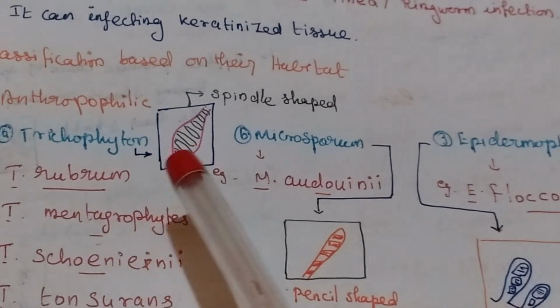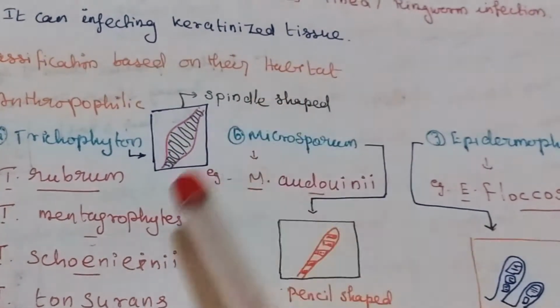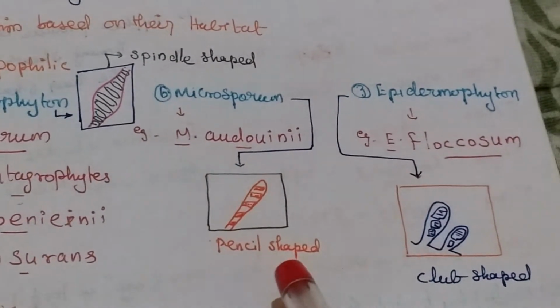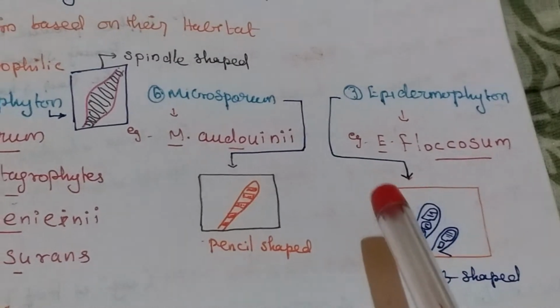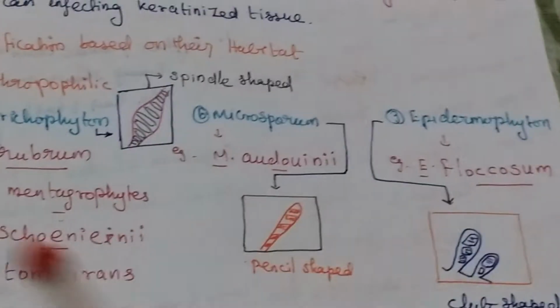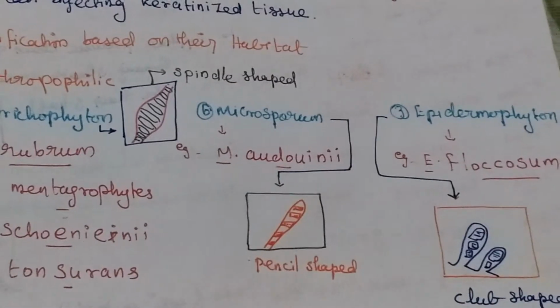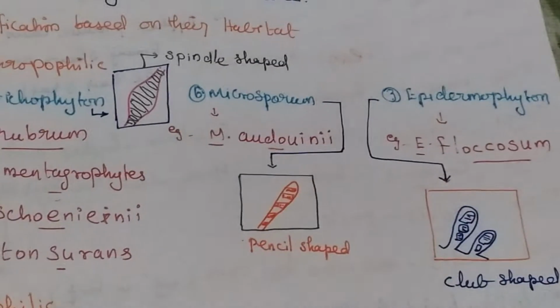Trichophyton has a spindle shaped structure. Second one is Microsporum, this one is pencil shaped. Third one is Epidermophyton, club shaped. Trichophyton spindle shaped, Microsporum pencil shaped, Epidermophyton club shaped.